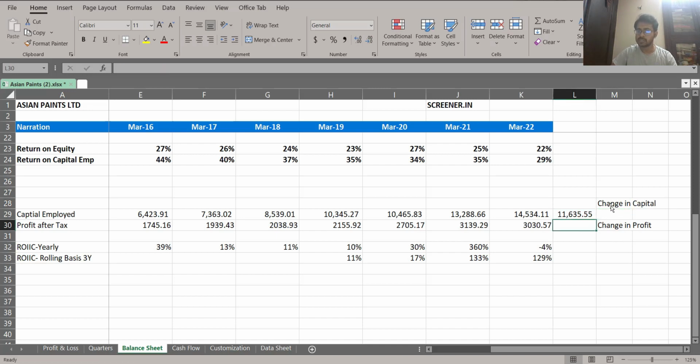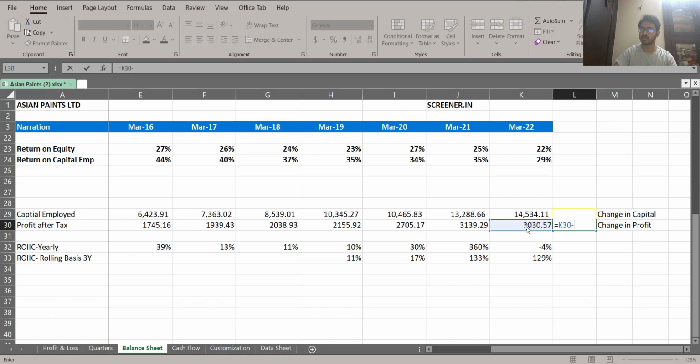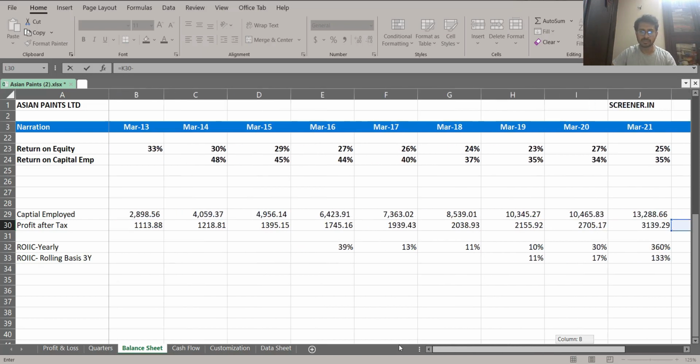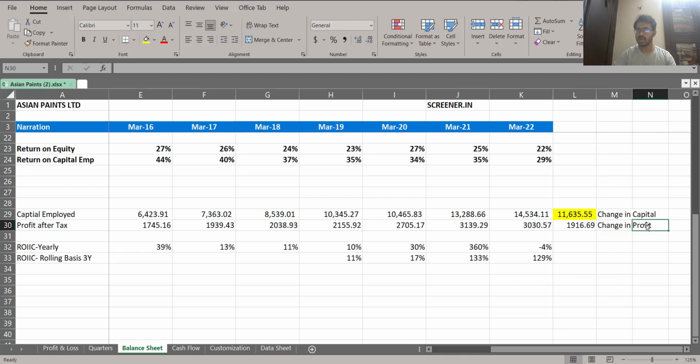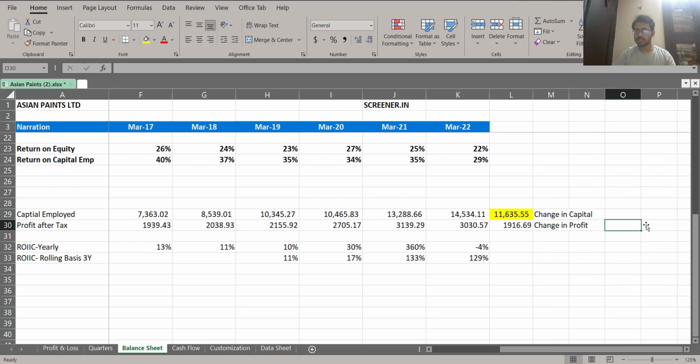Yes. So whatever number you see here, this is your change in capital. Now I'm going to calculate the change in profit between today and 2013. So this is today's profit. If you do the subtraction from here, this is the profit you had before. So you can see the change in profit, you have this. You can understand that to bring this much profit, you put this much incremental capital back